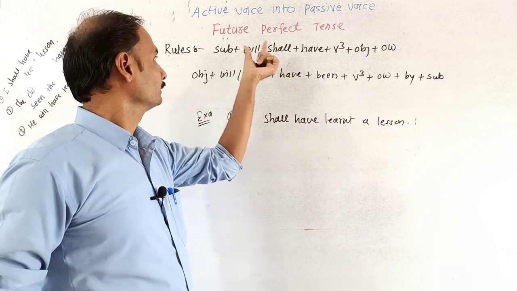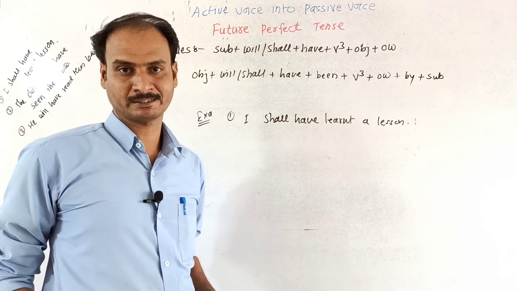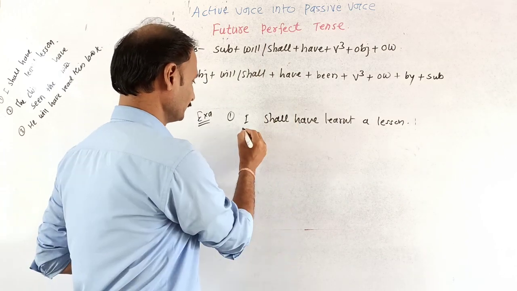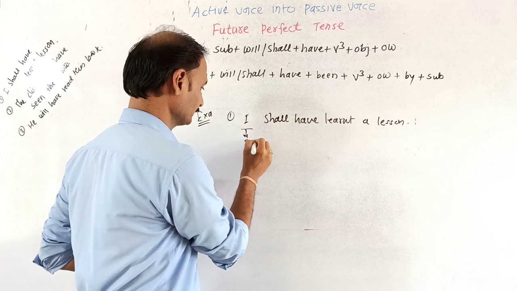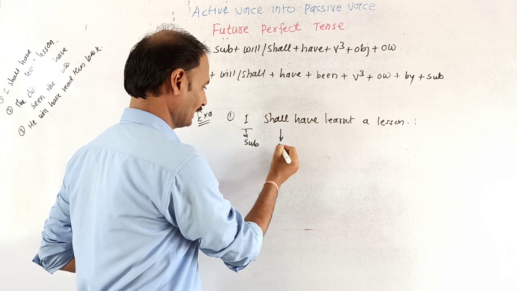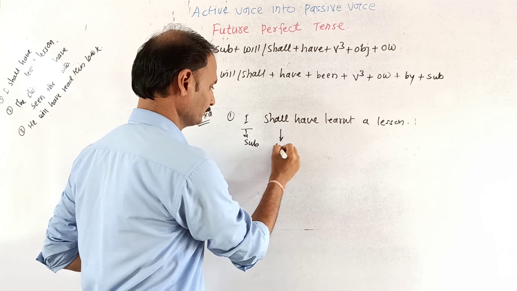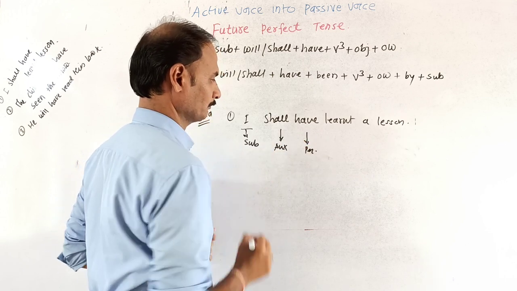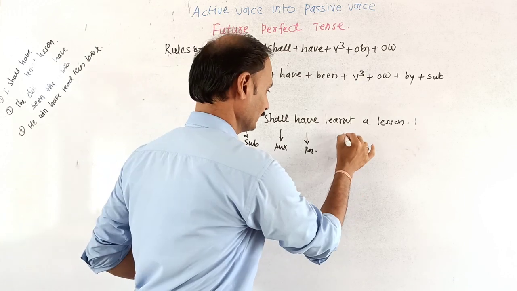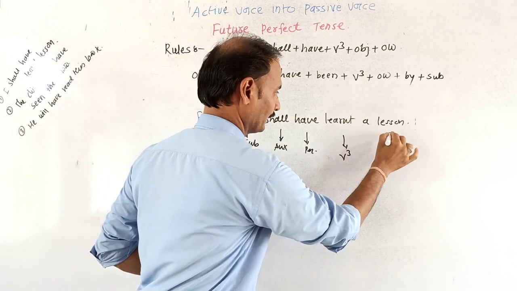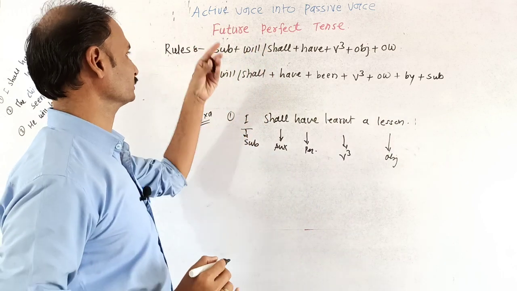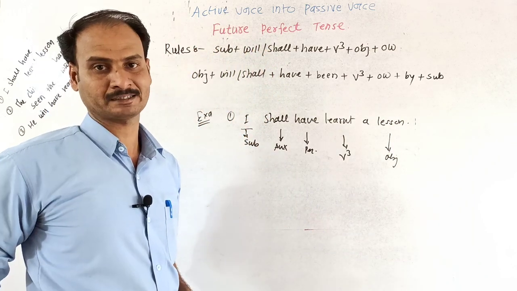This is the structure for the future perfect tense because it is denoting the subject, I. Then for I, we have taken the auxiliary verb. Then for the sense of perfect tense, it is V3, and it is the object of the sentence. So this is all about the structure for the future perfect tense.